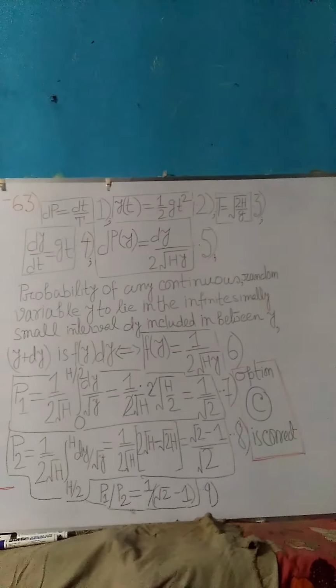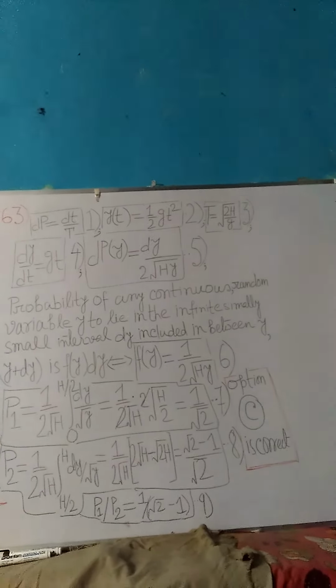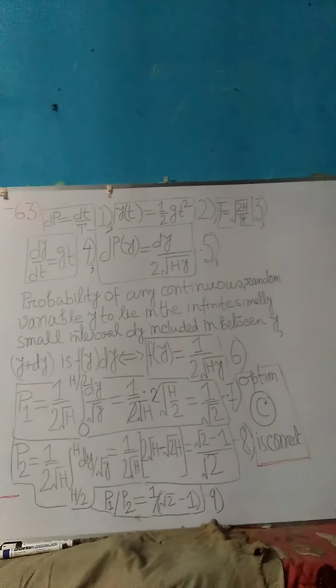From equation 9, another important point that must be mentioned is that very clearly P2 is less than P1.